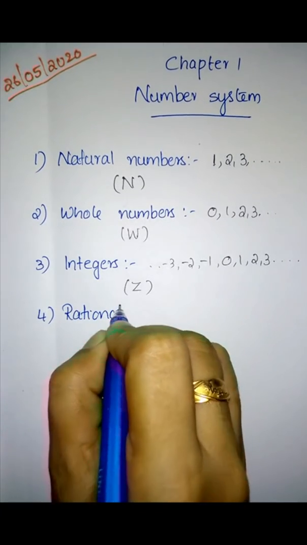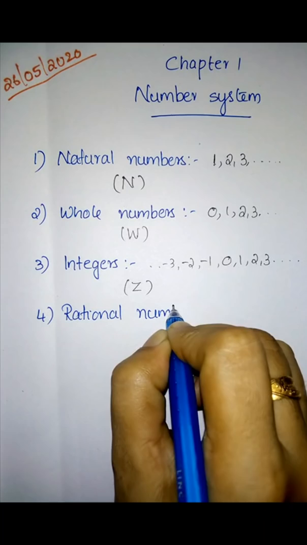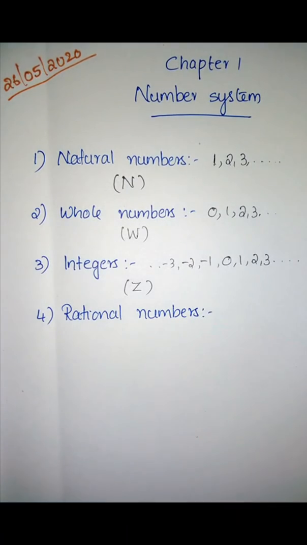Very important. Rational numbers. So what are rational numbers?